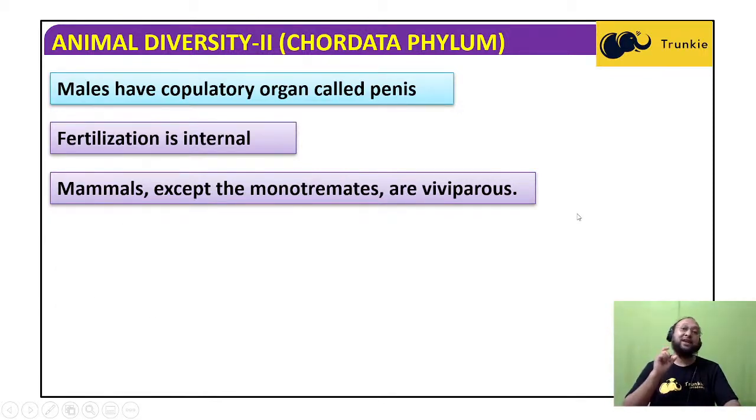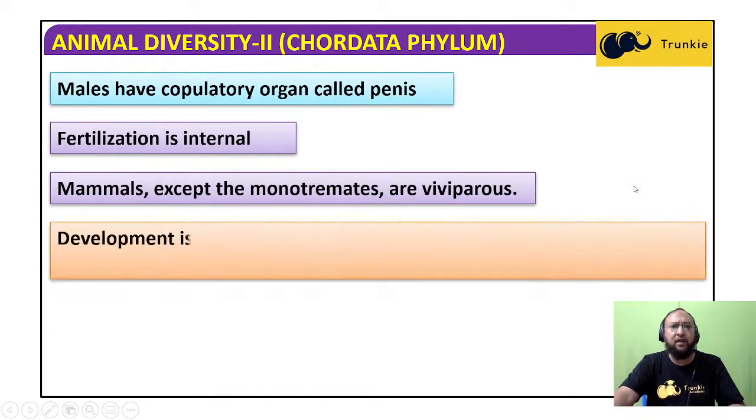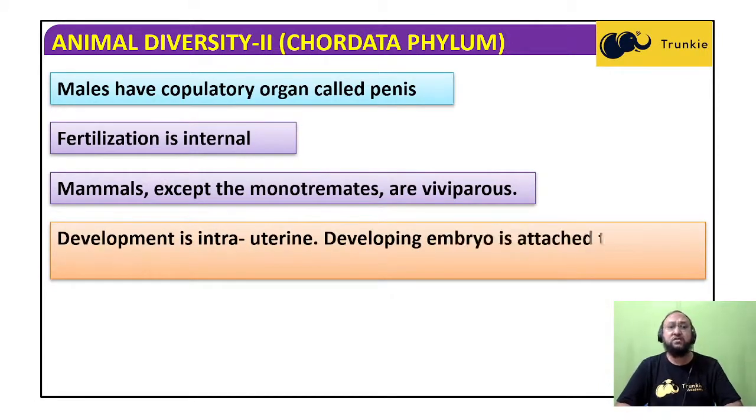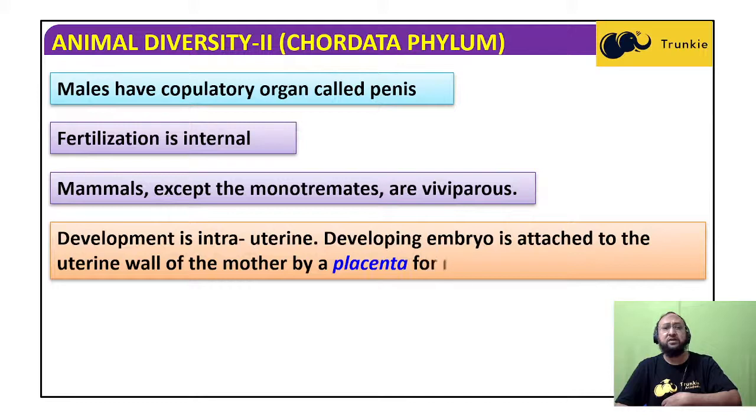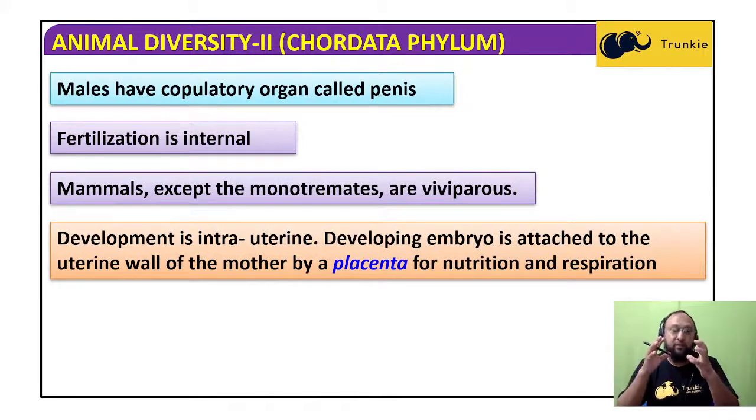Only monotremes are egg-laying mammals. Okay, except monotremes, all mammals. There are so many different varieties of mammals. All these mammals, except monotremes, are viviparous. They give birth to young ones. Okay, development is intrauterine, means within the uterus. Womb, uterus, womb, W-O-M-B. Okay, so intrauterine, within the uterus, within the womb, development.